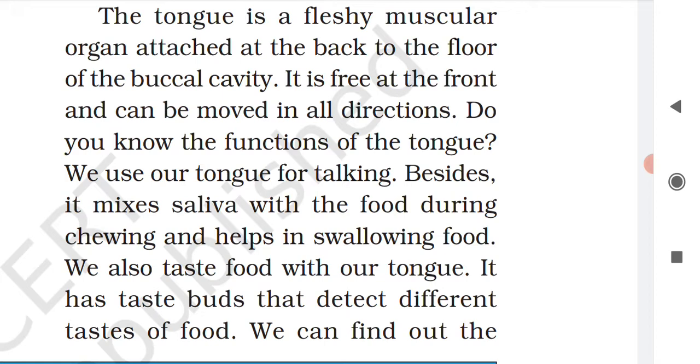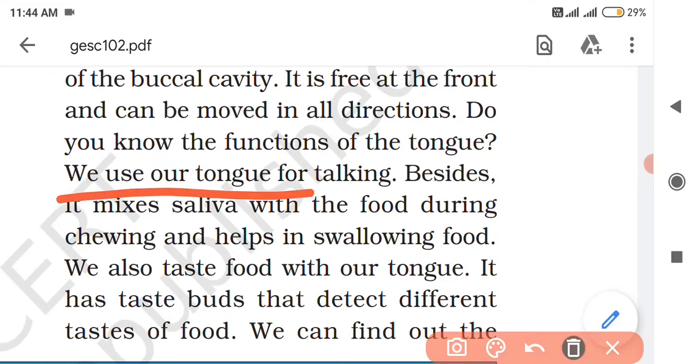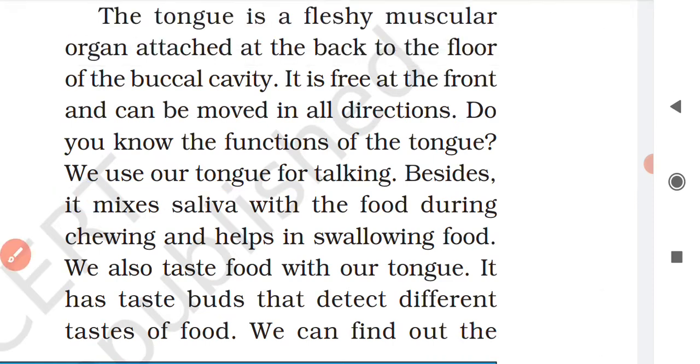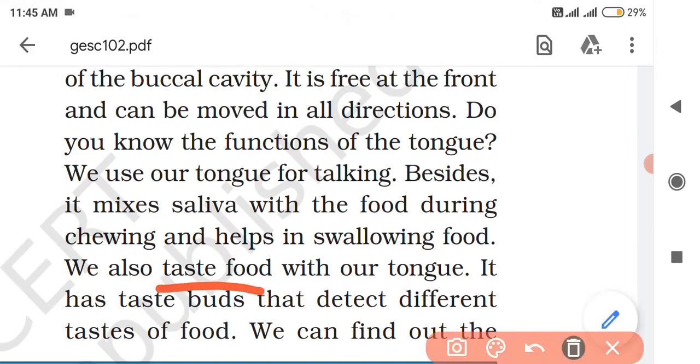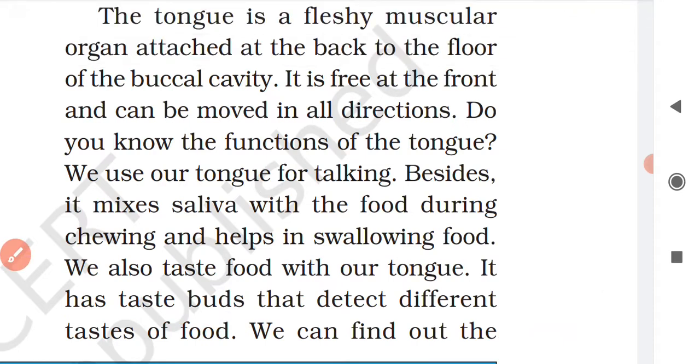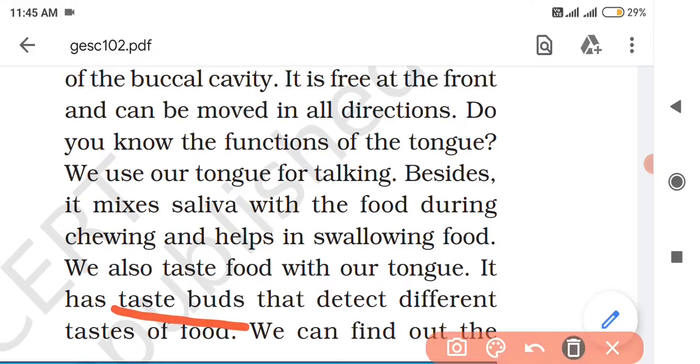What is written here, you see, we use our tongue for talking, right? Besides this, it mixes saliva with the food during chewing and helps in swallowing the food. We also taste food with our tongue. It has taste buds that detect different tastes of food. So there are 4 types of tastes: sweet, salty, sour and bitter. What are the 4 types of taste?